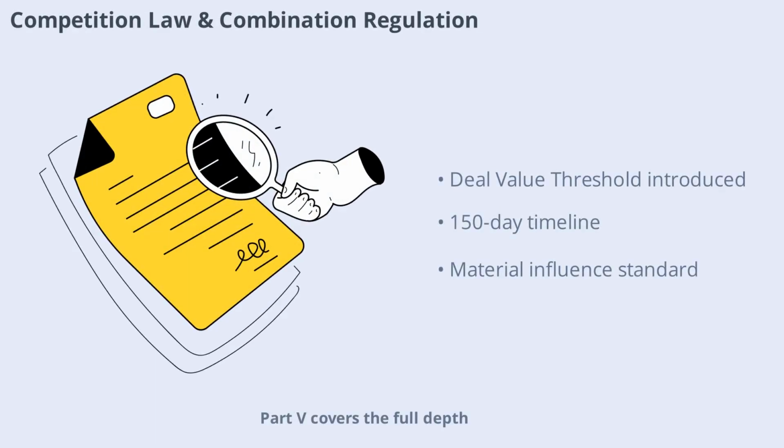Part V covers the full depth of combination regulation under the Competition Act, 2002. It explains what counts as a notifiable combination, the financial and deal value thresholds, the CCI's review process, the green channel route, and the substantive AAEC standard. The 2023 amendments introduced the deal value threshold, a compressed 150-day timeline, and the material influence control standard. These changes mark a significant overhaul, making it vital to stay informed about the latest notifications and rules. The treatise guides you through each chapter, ensuring a clear understanding of the regulatory landscape.